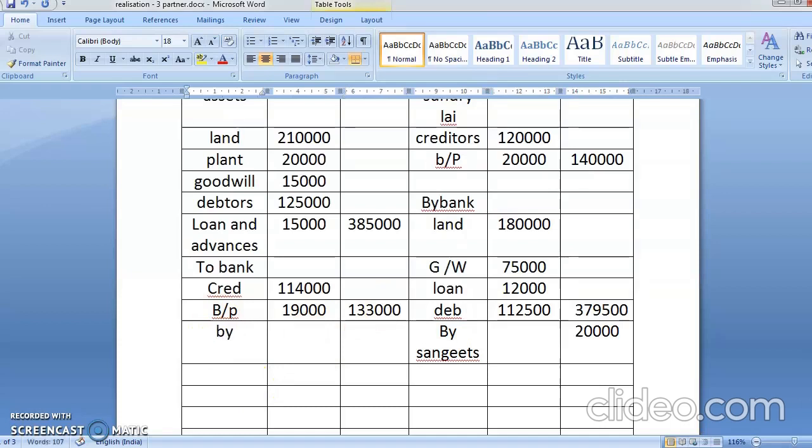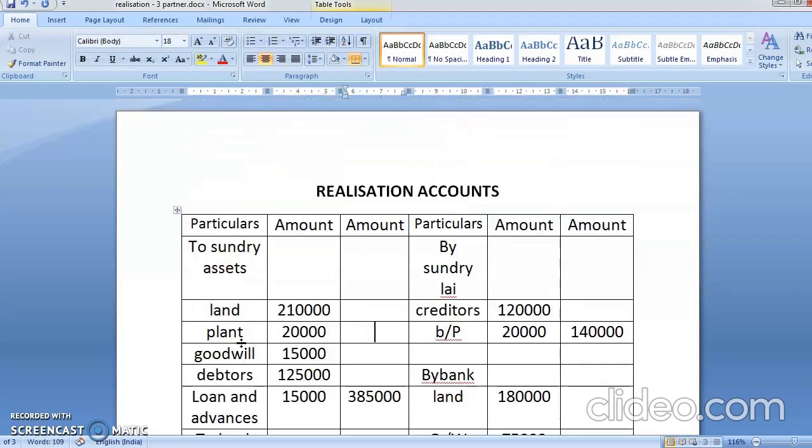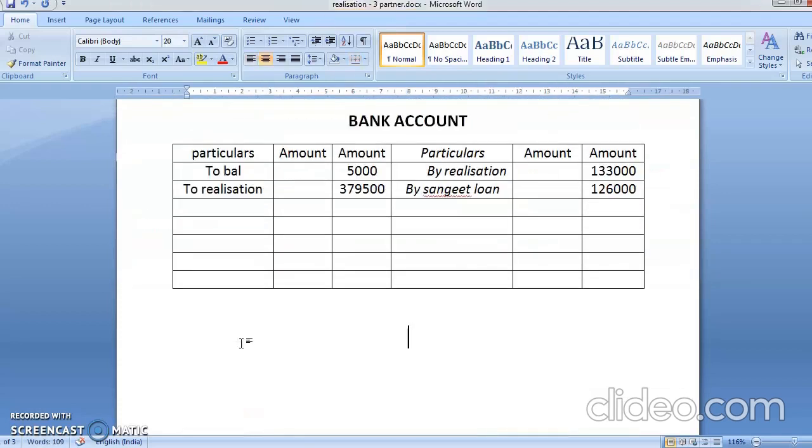So any extra liability, when you're paying it, you'll write here to bank account. Now see, if a person becomes insolvent, you will have to pay the money. So it comes to 20,000, and then in bank account it will come as by realization account, 20,000. Now everything is over, student.